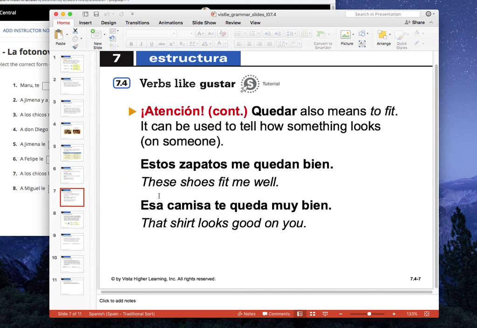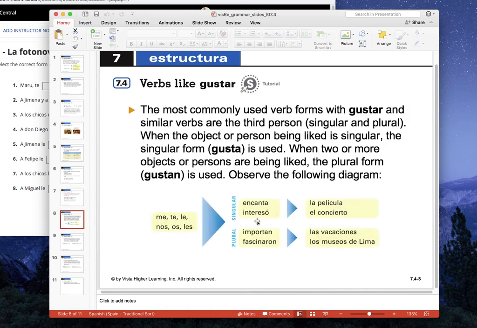But quedar can also mean to fit. It can also be used to tell how something looks. So, estos zapatos me quedan bien. That's the English equivalent: they fit me well. Esa camisa te queda muy bien. That sure looks good on you. It fits you well. It's suiting.